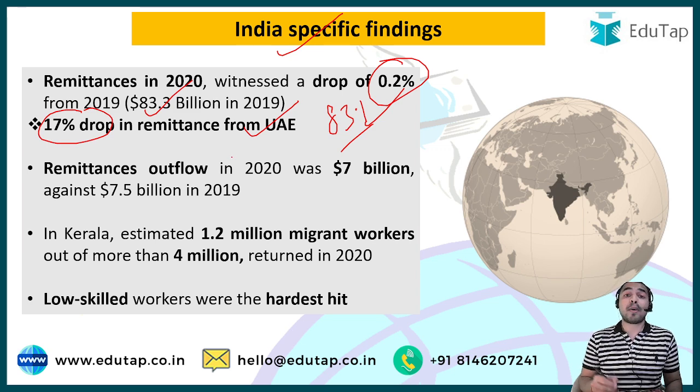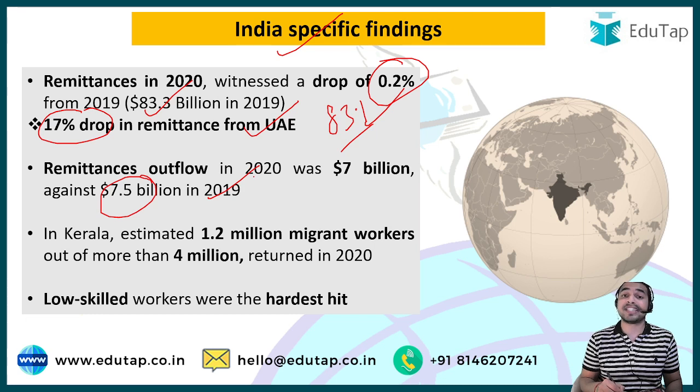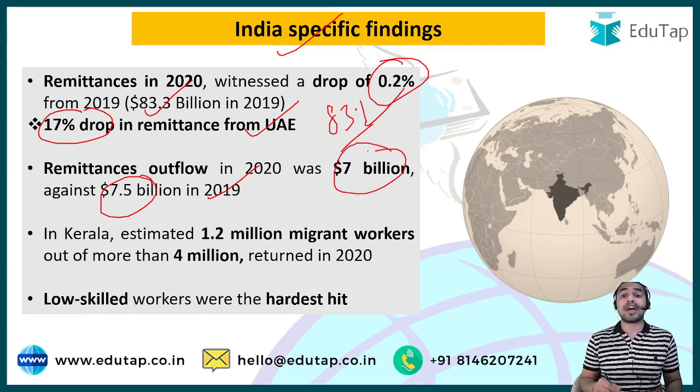And guys, if we talk about the remittances outflow in year 2020, then this one has again decreased. And guys, it was $7.5 billion in year 2019, and this has decreased to $7 billion in year 2020.